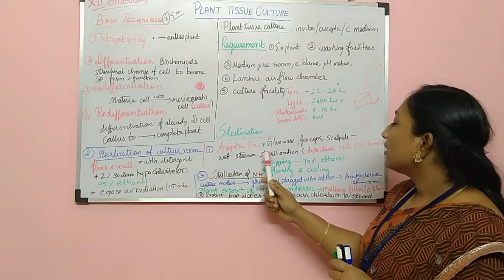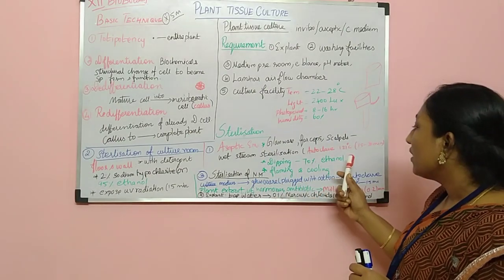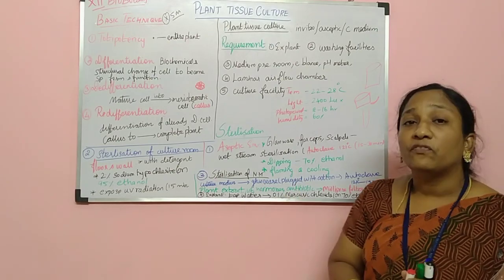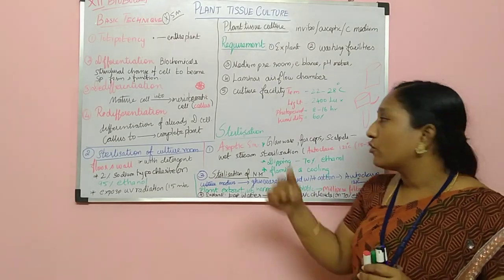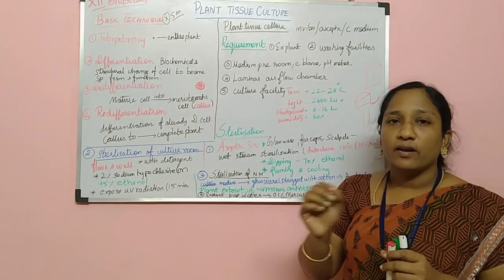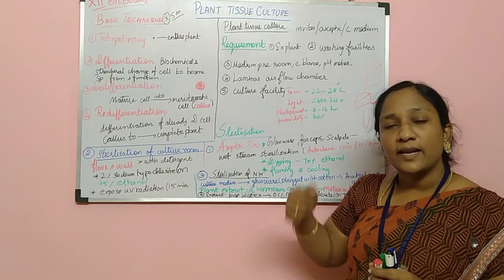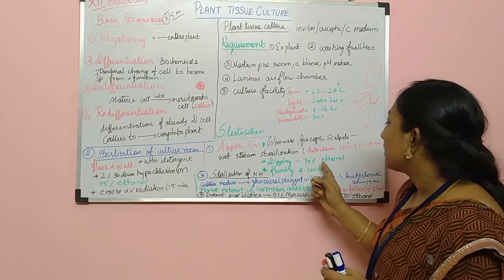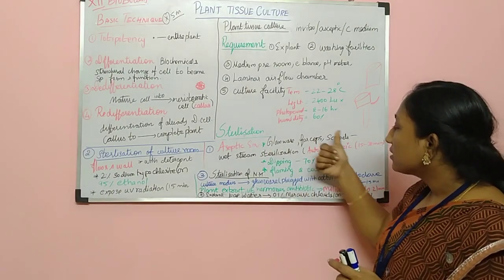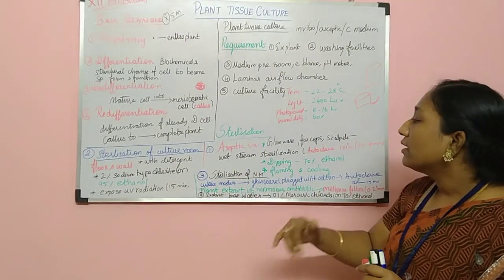Okay, so after that we have to dip this in 70% ethanol, 70% ethanol, and it has to be flamed and cooled. We have to show it on the flame of a candle or any burning illuminating thing. And then again it has to be cooled. Okay, so if these processes are followed, then only we go for the culturing method.